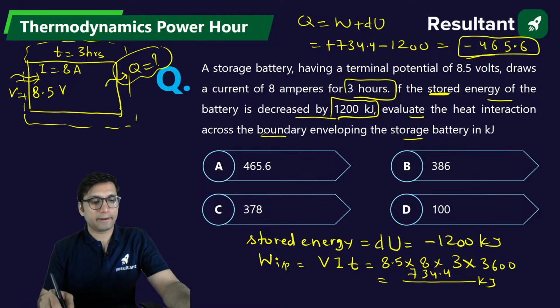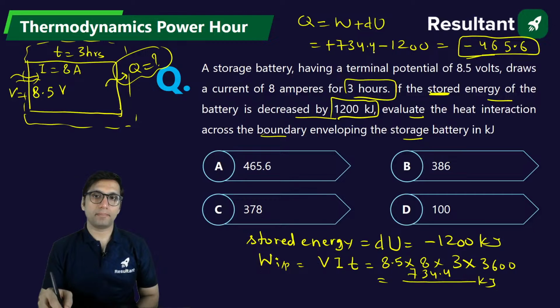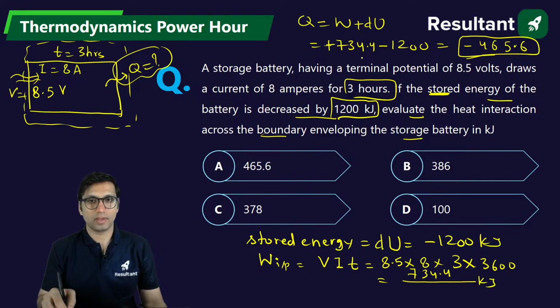The reason is that if you take work input negative, you are not getting any of the options. All the options are less than the answer. If you add these two values, it will be around 1900 something, but it is not coming. So work has to be taken as positive.